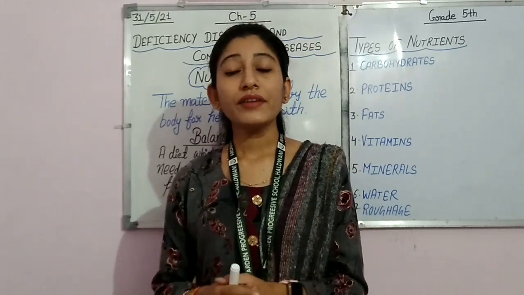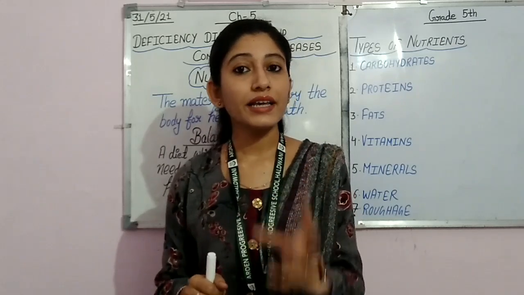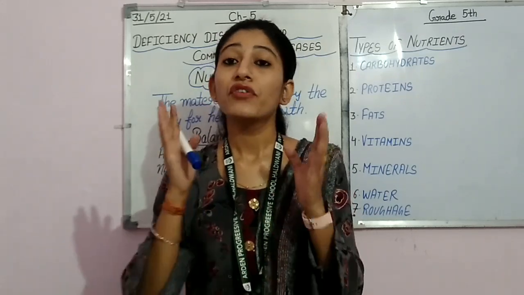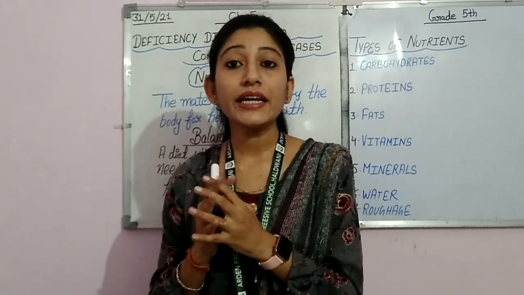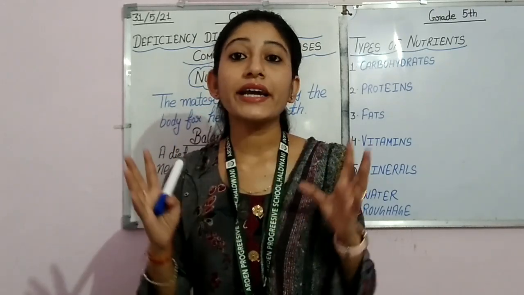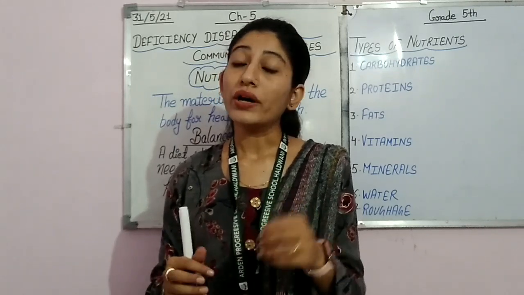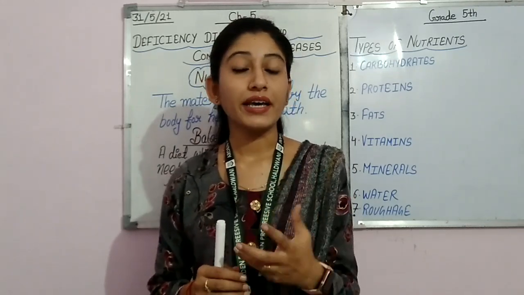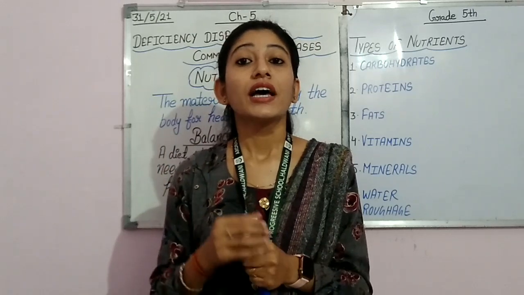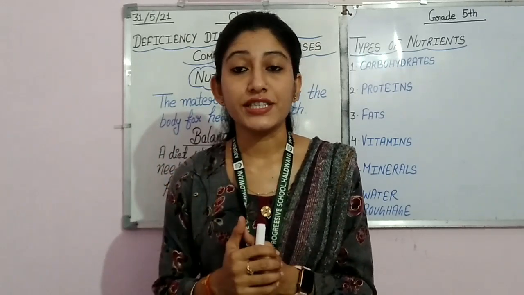Now, when we eat food, we must eat all types of nutrients. Otherwise, in our body only one type of nutrient will be there and the rest of the nutrients will have a deficiency.